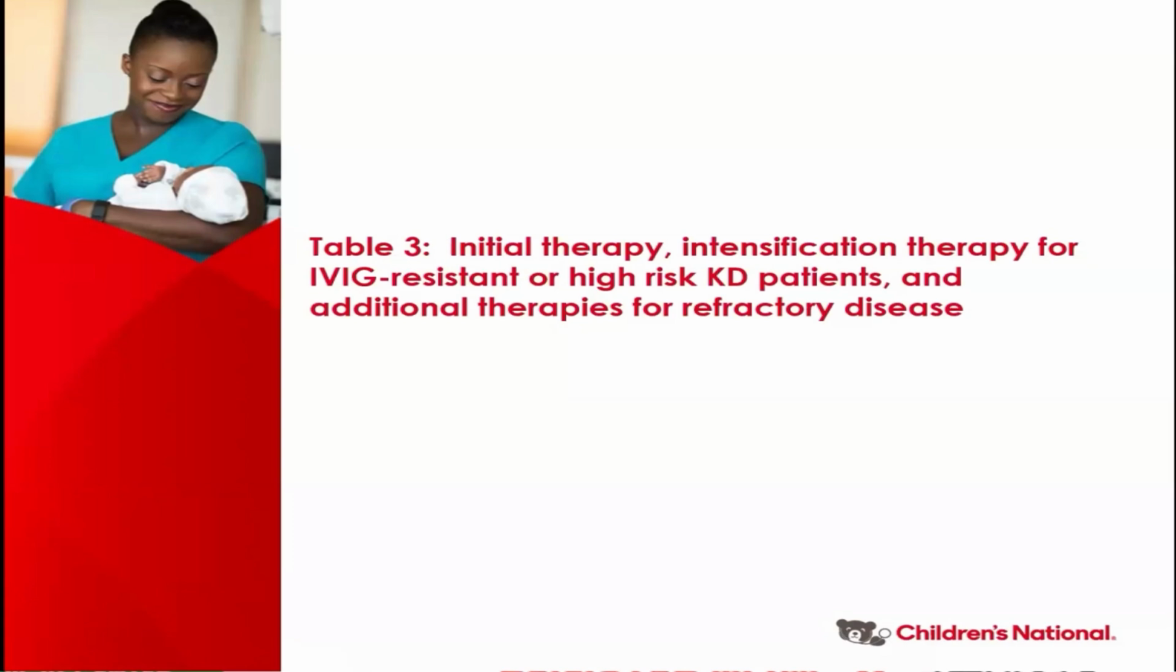Now, I talked about initiation of therapy. I talked to you about intensification of therapy, and I tried to clarify that there are two ways to get to intensification of therapy: either immediately at the time of diagnosis because of high-risk features, and that will be adjunct therapy, or the child has failed IVIG, had continued to have a fever 36 hours after the completion of IVIG, that we will call rescue therapy.